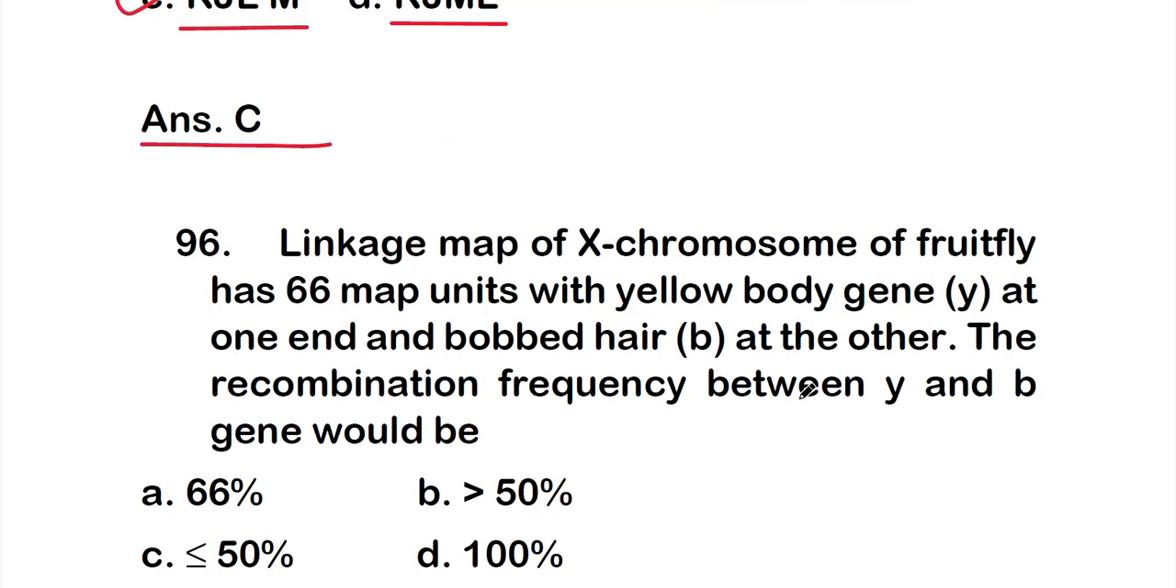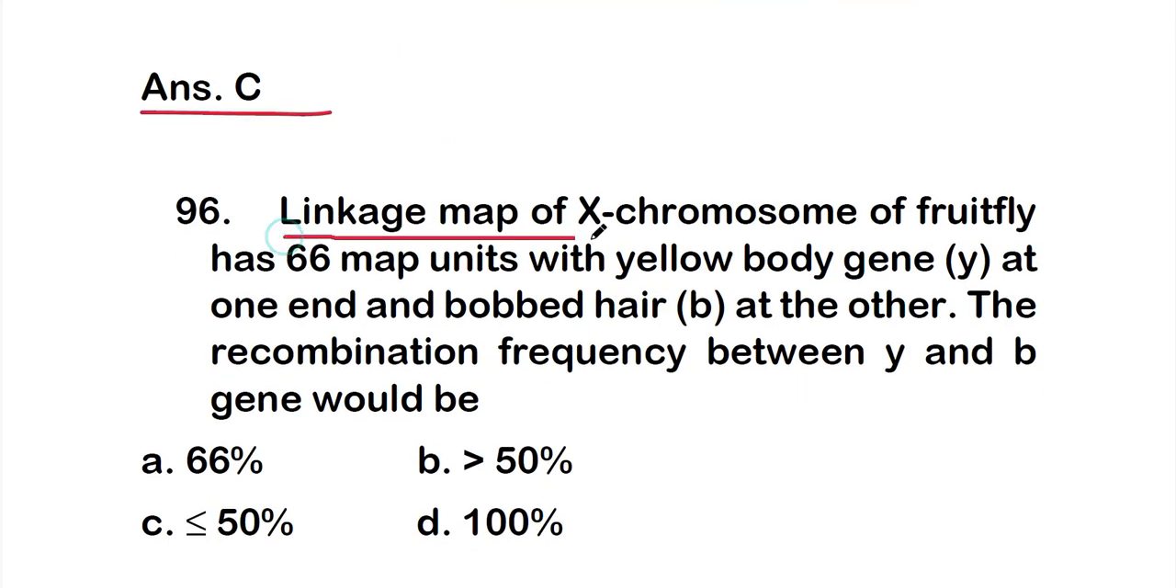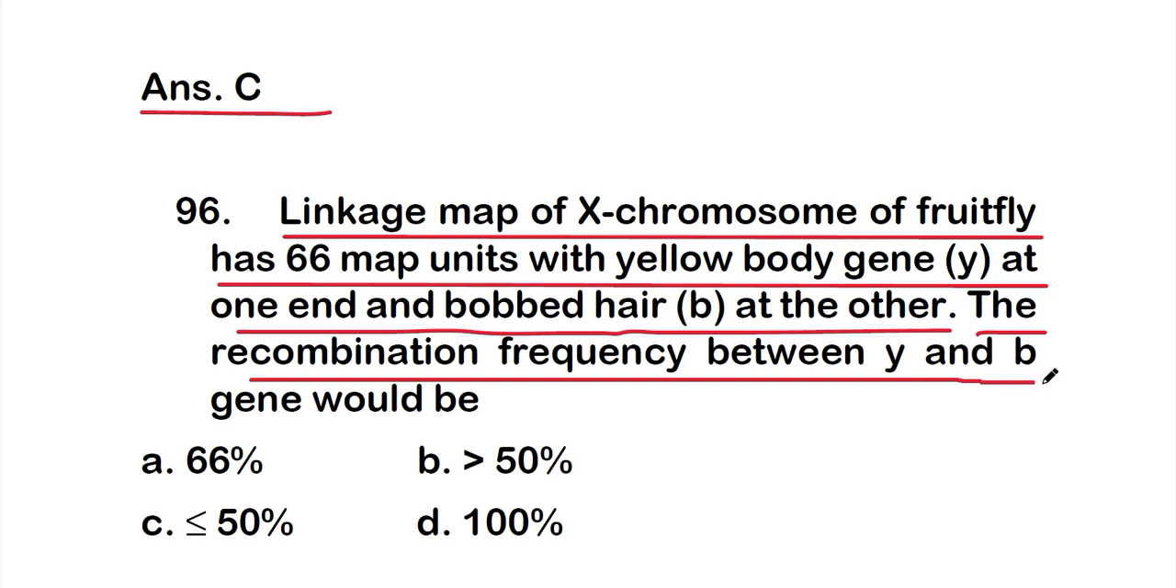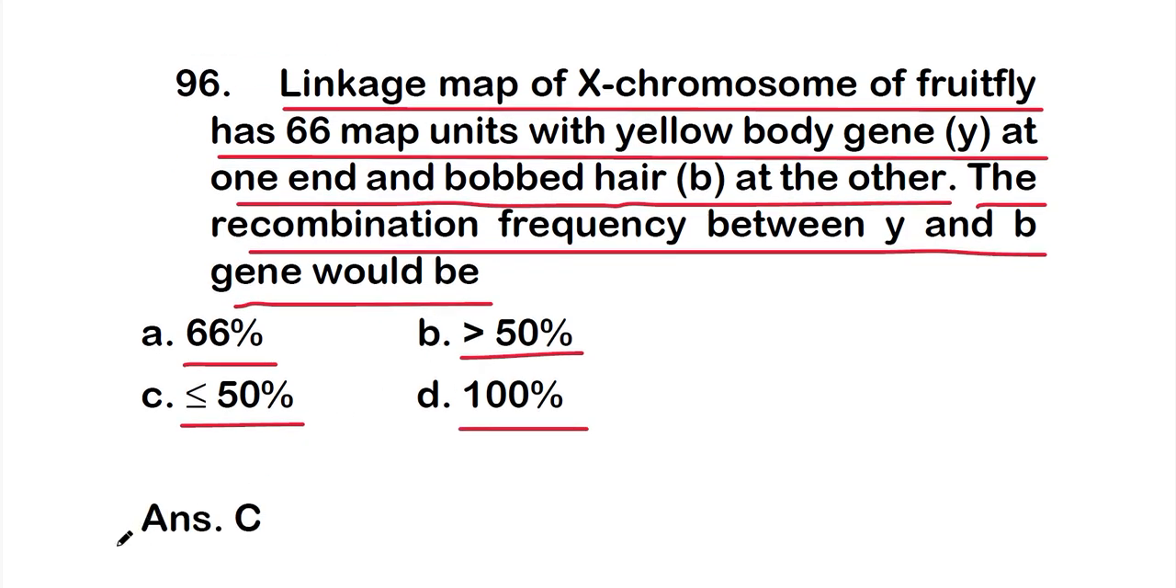another question, that is question number 96. Linkage map of X chromosome of fruit fly has 66 map unit with yellow body gene, that is small y, at one end and bobbed hair, that is small b, at the other. So the recombination frequency between small y and b gene would be option A 66%, option B greater than 50%, option C less than equals to 50%, or option D 100%. So the right one is option C, that is less than equals to 50%.